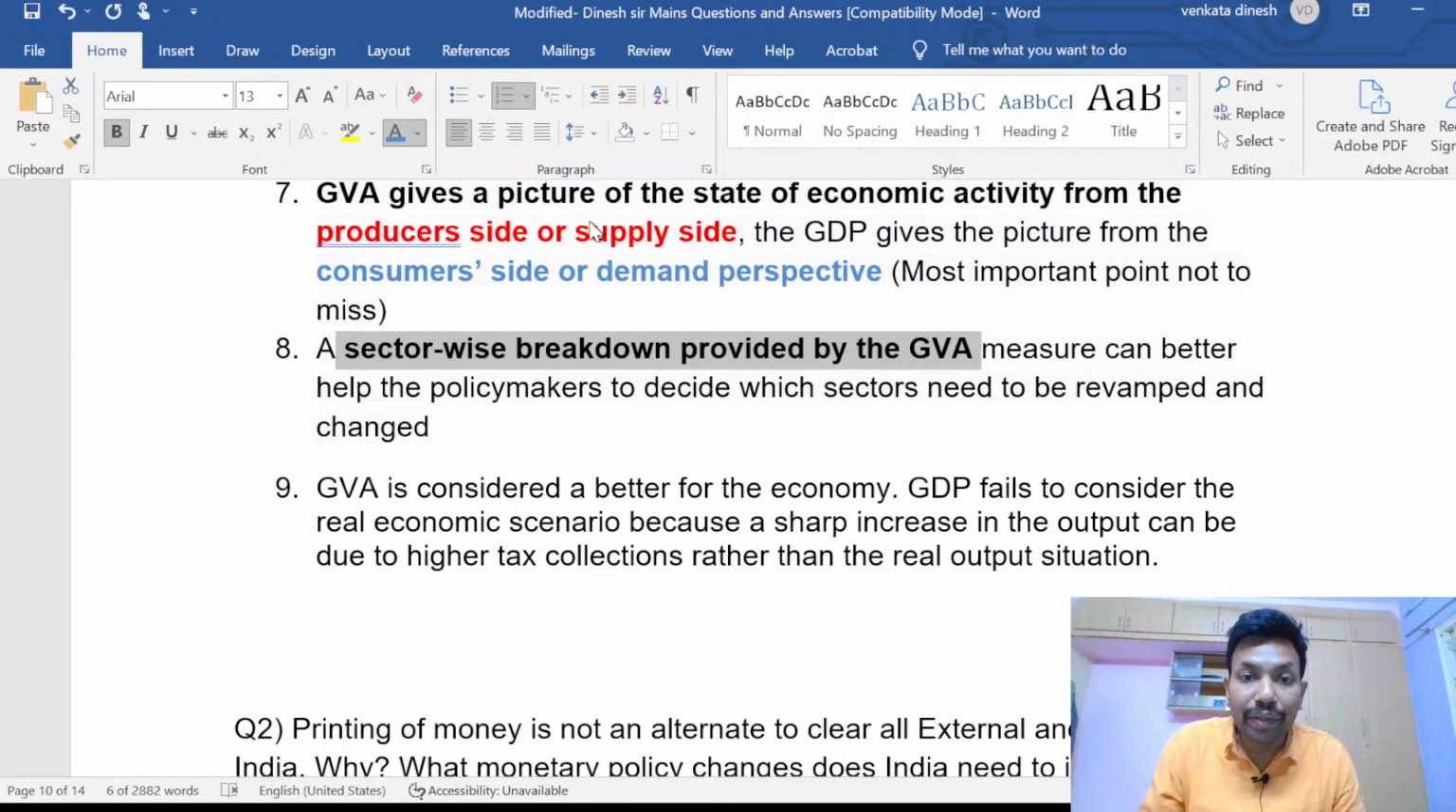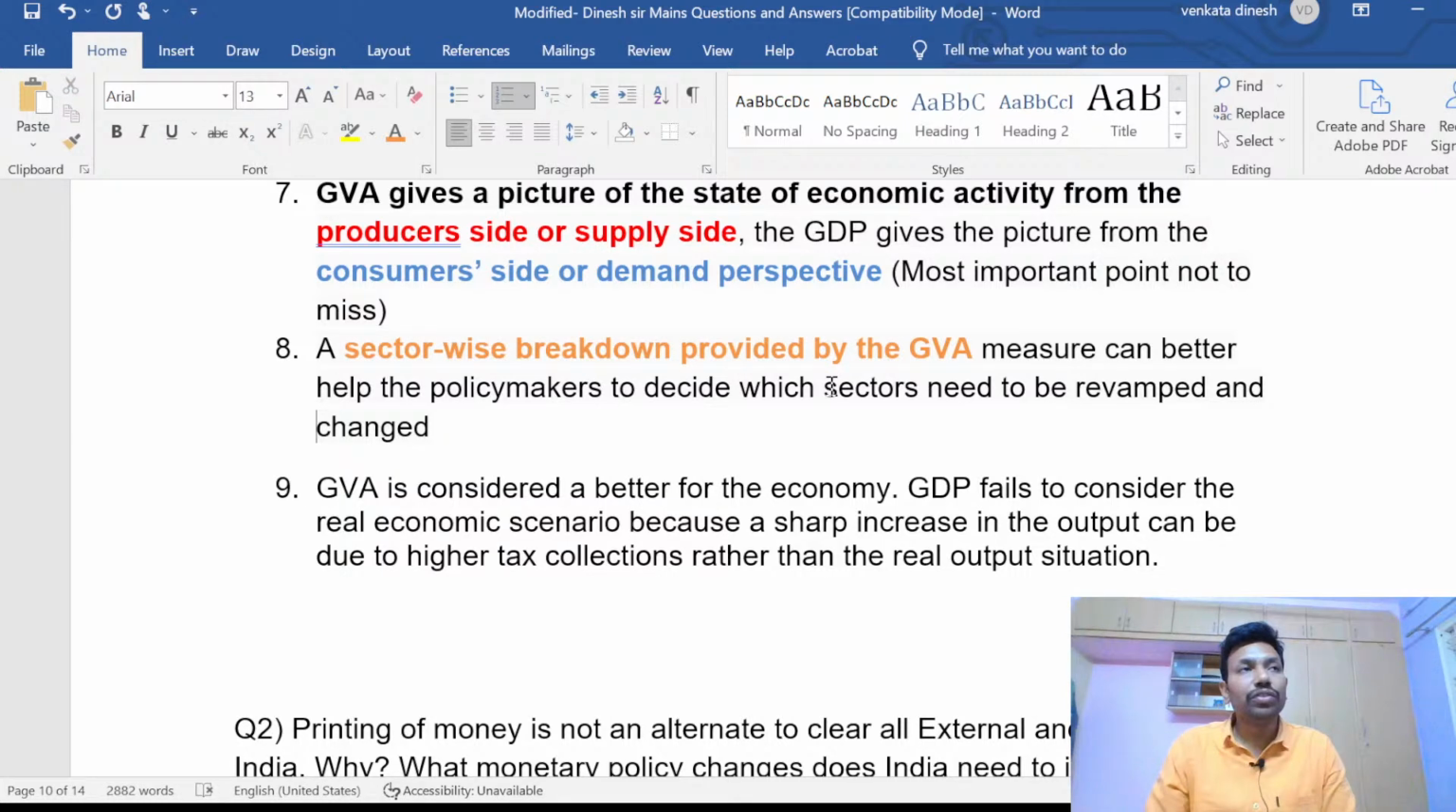The measure can better help policymakers to decide. So I am a district collector. I want to know in which district which type of employment is more or less. With GVA, I can get that. GVA is considered better for the economy. Yes, of course it's better.